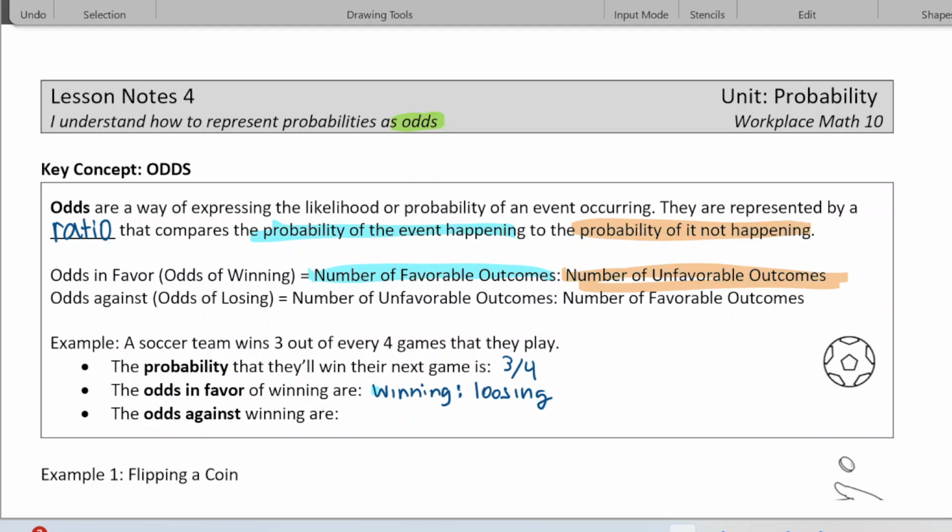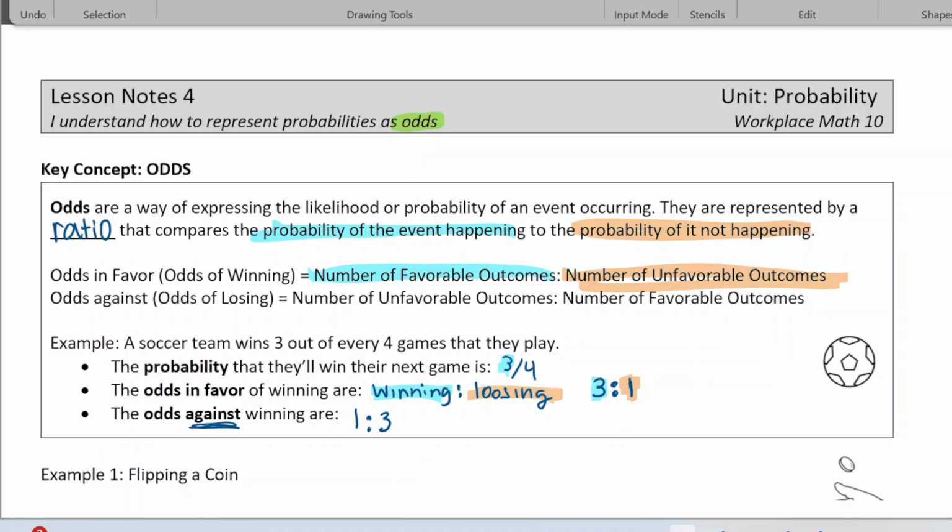Okay, so the number of games that they win is 3. The number of games that they lose, though, is not given explicitly in the question. You have to infer it. So it's 3 to 1. If they win 3 games, they lose 1, for a total of 4. So that's what you would probably hear. Sometimes when you watch sports at the beginning of the game, they say, oh, the odds of this team winning are 3 to 1. That means they're going to win 3 times and lose 1 time. The odds against winning are just the opposite way. It would be 1 to 3, losing to winning. So that's odds against.